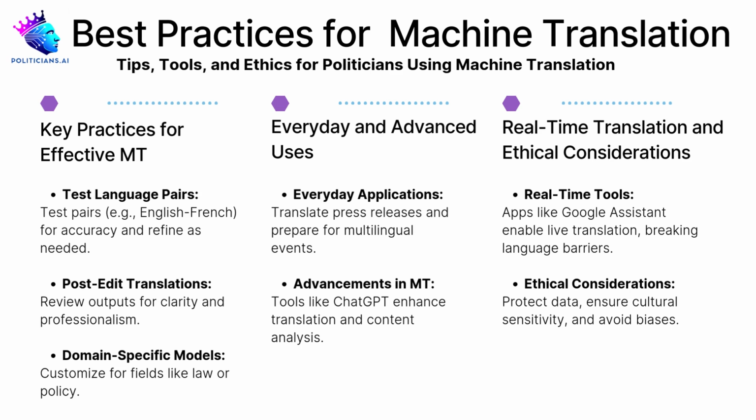Advances in MT. MT is evolving rapidly. Tools like ChatGPT and Bard leverage large language models to deliver translations that consider context and nuance. For example, these tools can analyze political speeches and provide translations that maintain tone and intent. Imagine using AI to translate, summarize, and even analyze the sentiment of international reports for policy decisions.